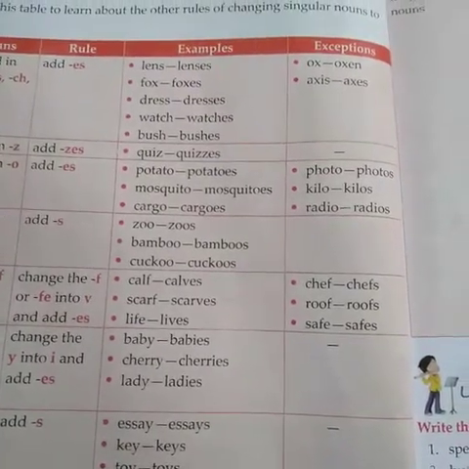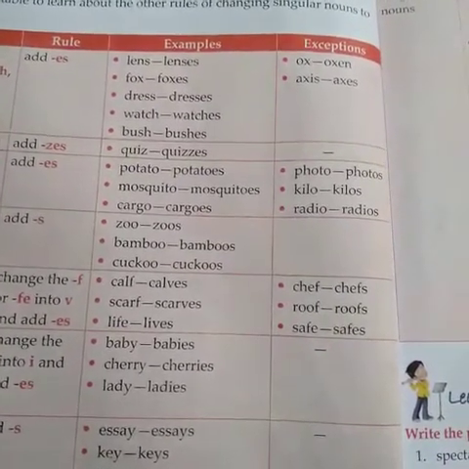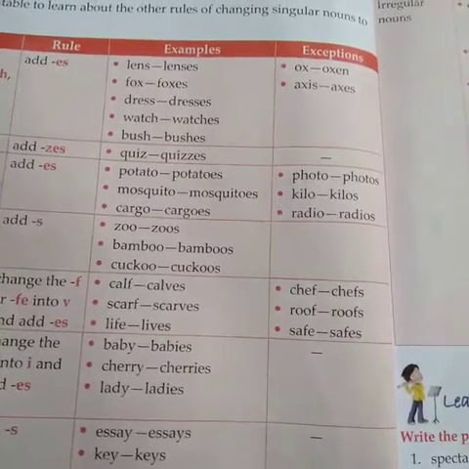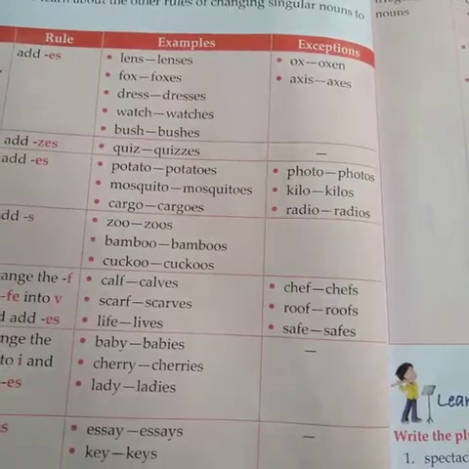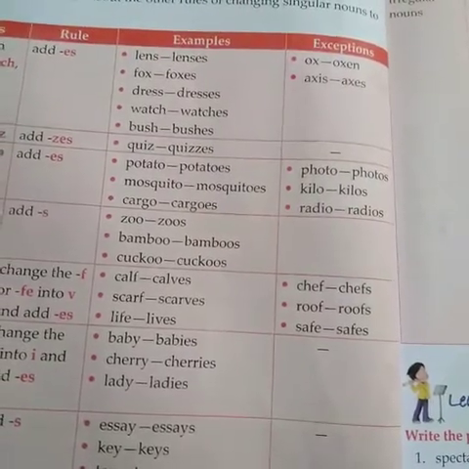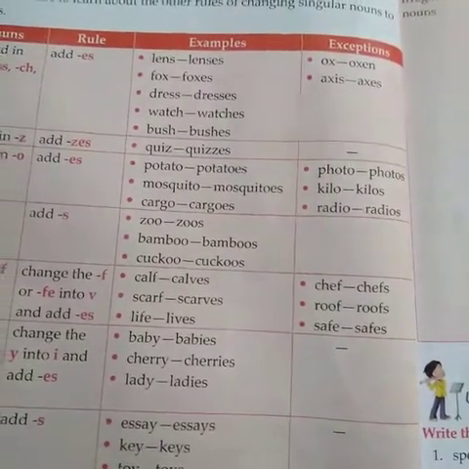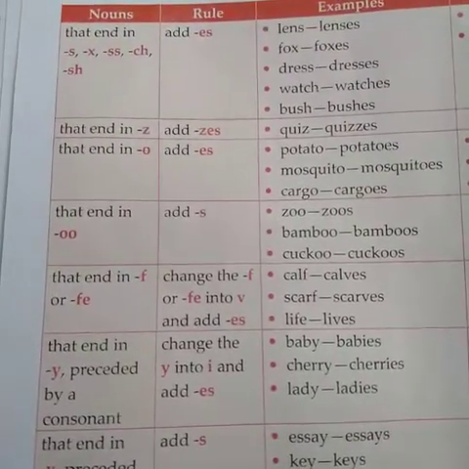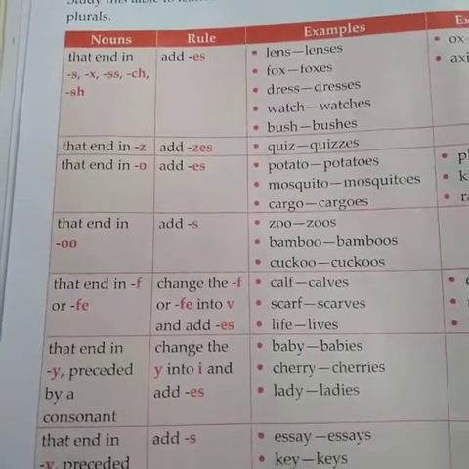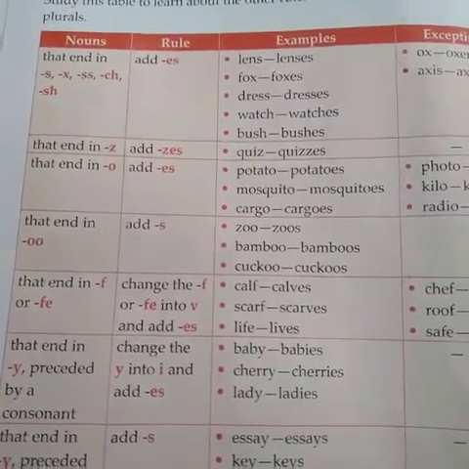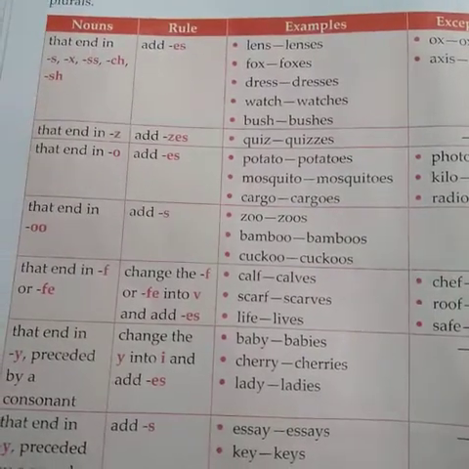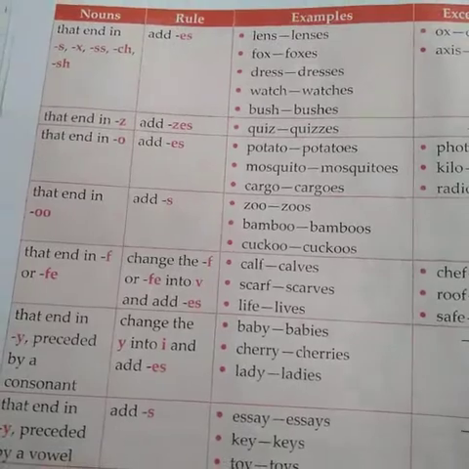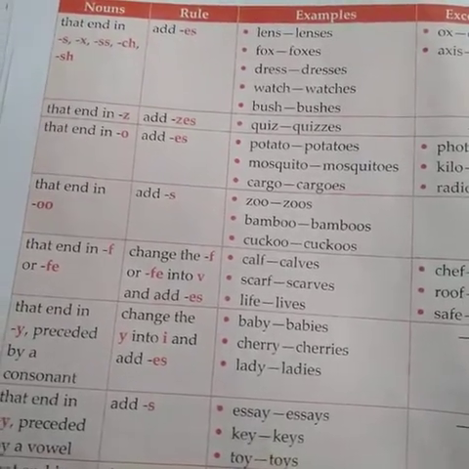Ox exists. Though the word ox ends in X, it does not follow the rule; it becomes oxen in its plural form, not oxes. So, this is the exception. And next, the words that end in Z add ZES: quiz, quizzes. Another Z and ES is to be added here in its plural form.